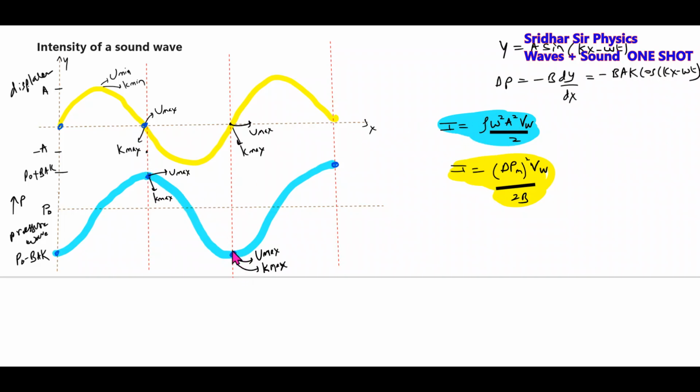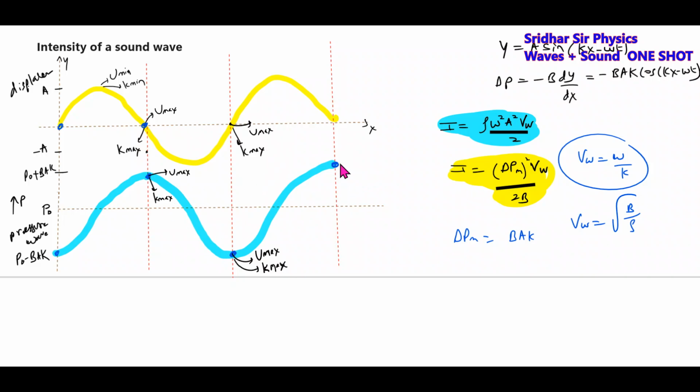And what are the theoretical things? When a sound wave propagates through a medium, those layers at mean position will have maximum kinetic energy, and those layers having maximum compression or rarefaction will have maximum potential energy. Okay, clear? This is the expression for the intensity of a sound wave, where the pressure wave is given by this, B A K, and for the speed of sound you can use this formula. These are some formulas you can use to solve the problems.